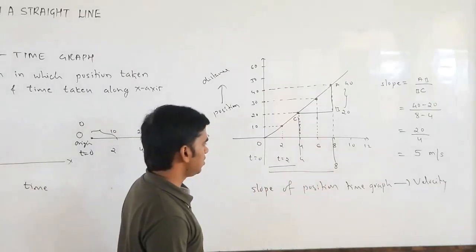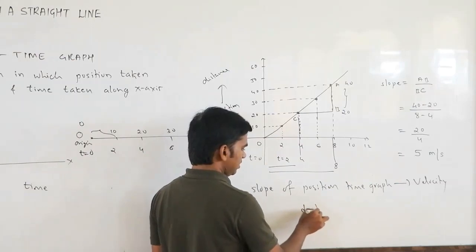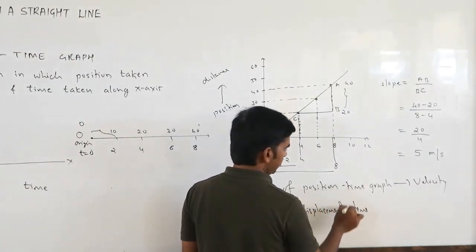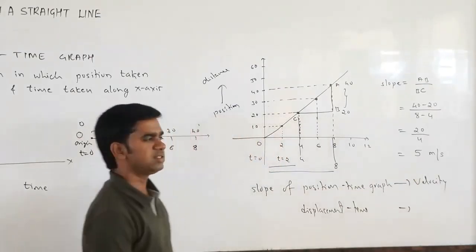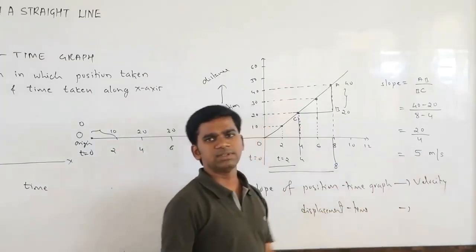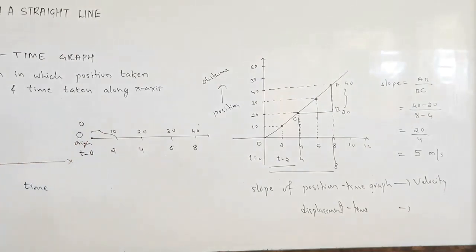Position time graph or distance time graph will give you the velocity. Since it is a positive velocity, the displacement is in the positive x direction. No need to worry about that. This is how we can represent your motion on the graph.